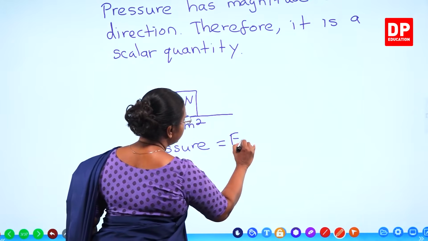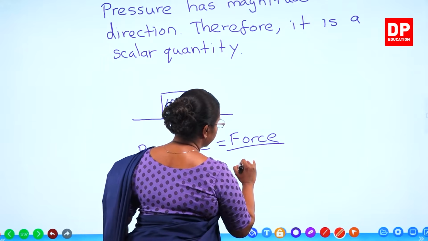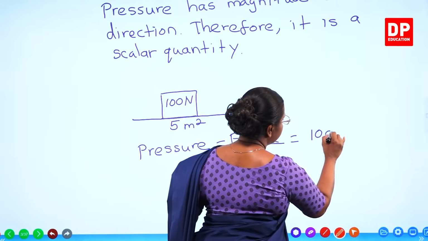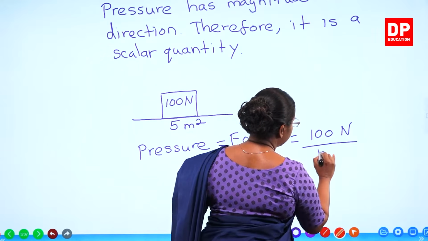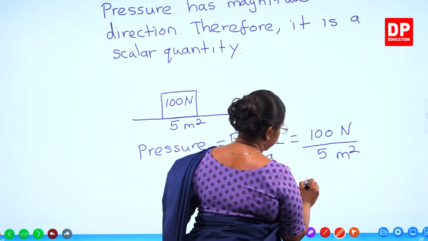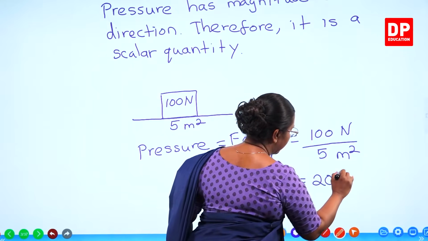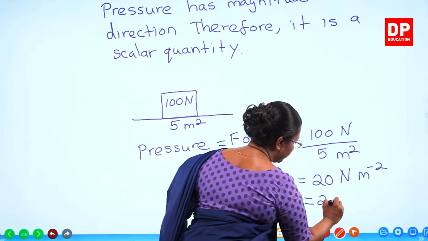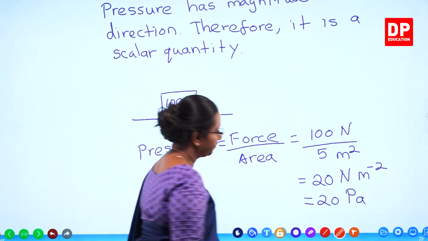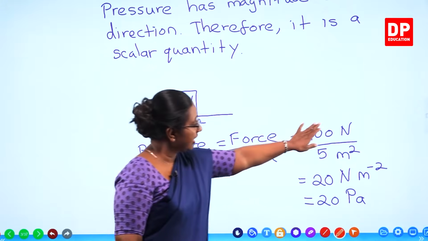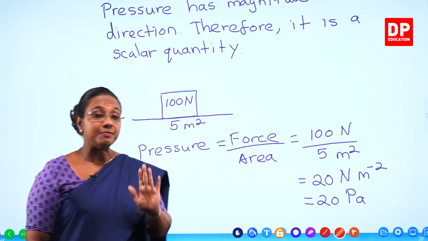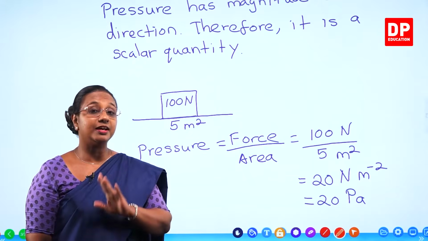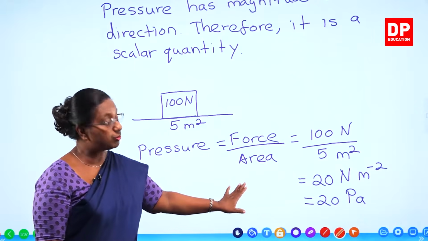pressure is equal to force over area. That is going to be 100 newtons divided by 5 meters square. So when you divide, this becomes 20 Newton meter minus 2. That's going to be equal to 20 Pascal. So here, of course, students, since we substitute the unit, we can make sure that we have the substitution done correctly with the correct units. So it's easy for you all to check.